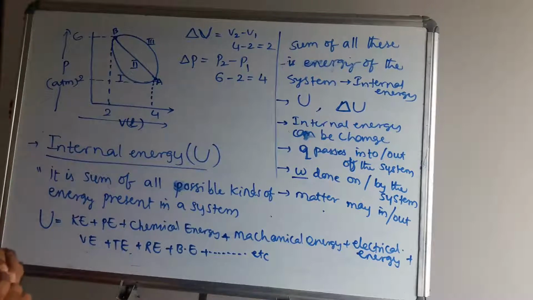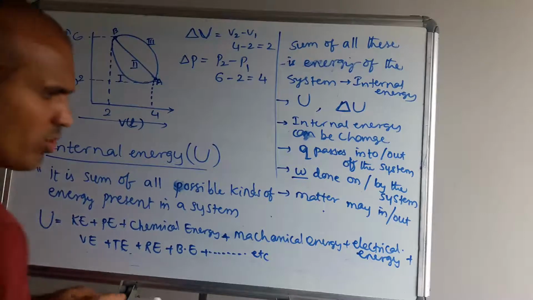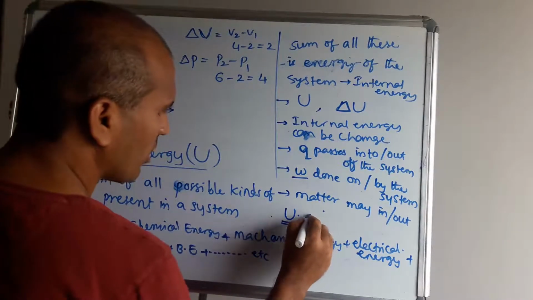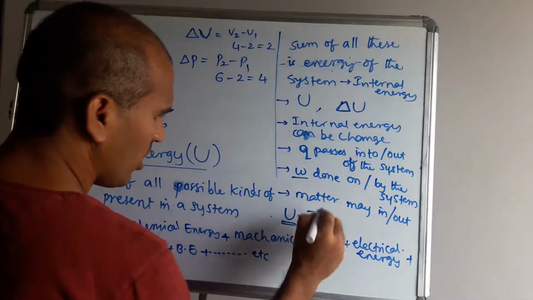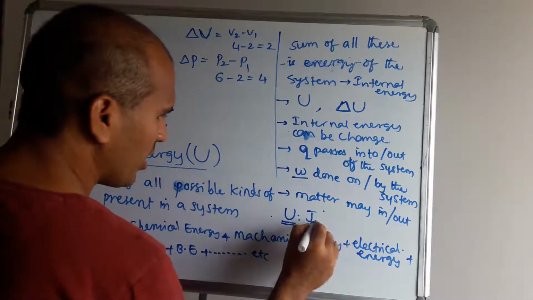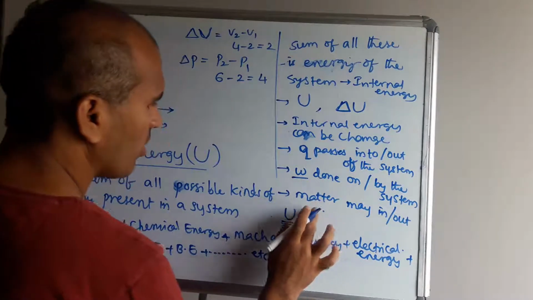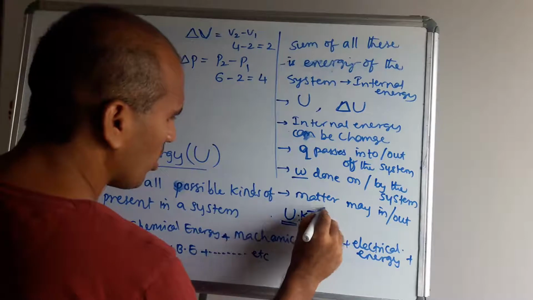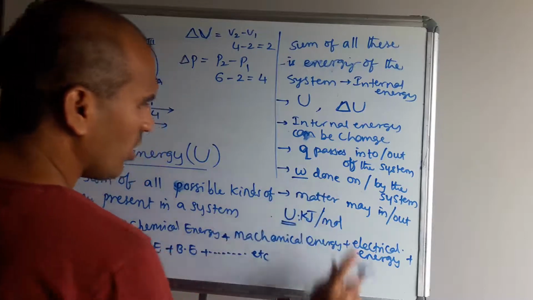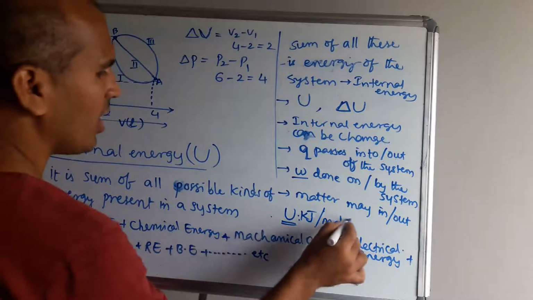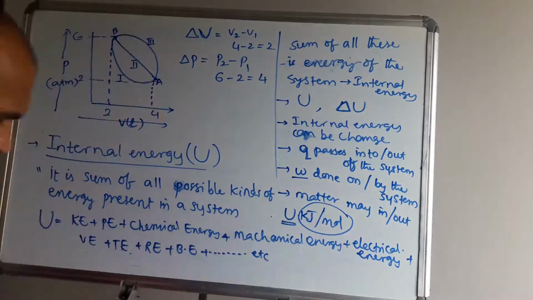So what is the internal energy formula? What is the unit? Energy unit is kilojoule per mole. So internal energy units are, what is it? Joule. Generally we calculate per mole. Therefore in chemistry it is generally kilojoule per mole. Kilocalorie per mole, calorie per mole, or joule per mole may also be used. So this is the internal energy unit. So what is the formula for this?